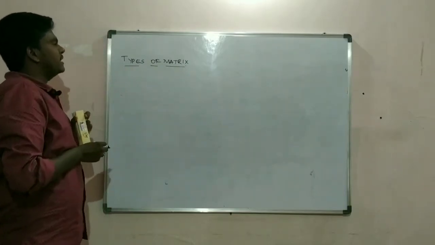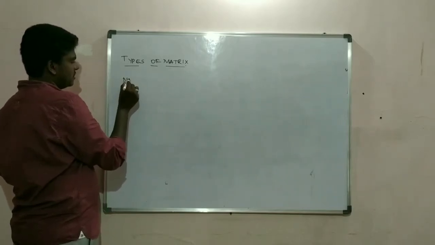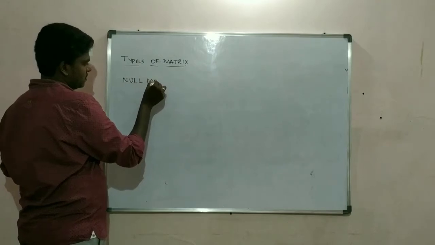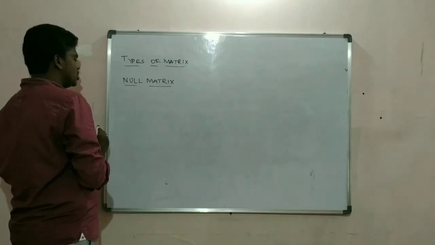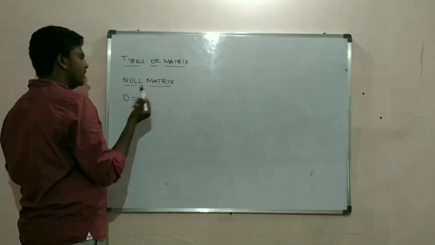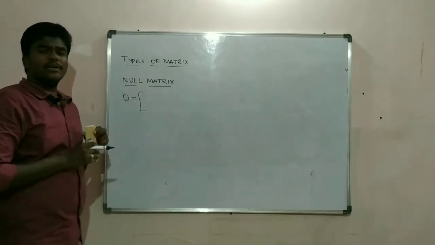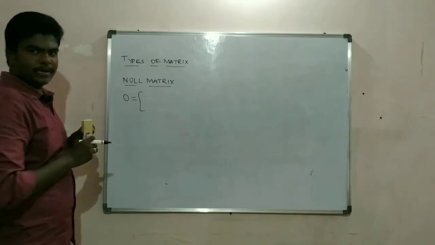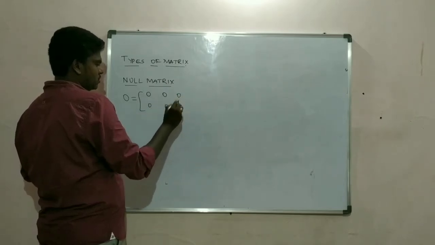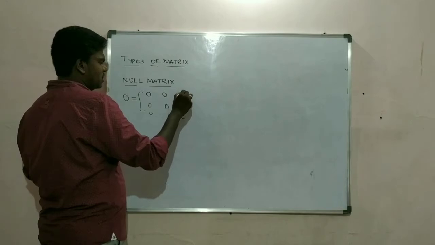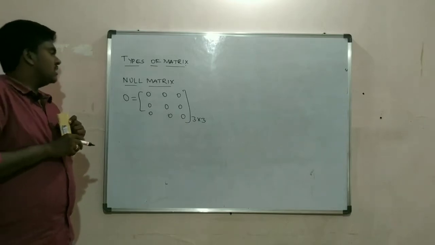See, types of matrix. First one is null matrix. Null matrix is usually denoted with this letter. A null matrix is nothing but every element in the matrix is 0. So 0, 0, 0, 0, 0, 0, 0, 0, 0. The order of this matrix is 3 cross 3. Order can be anything. So this is null matrix.